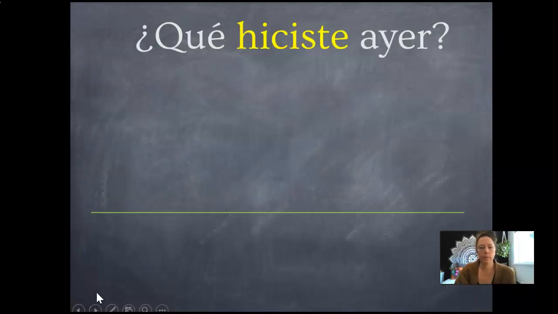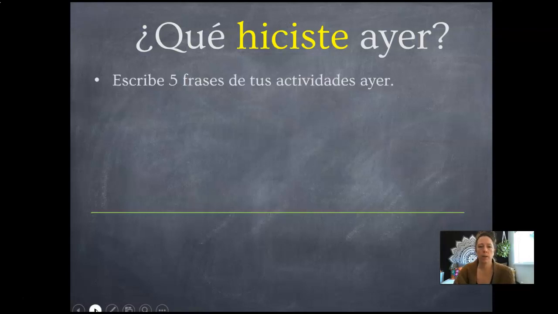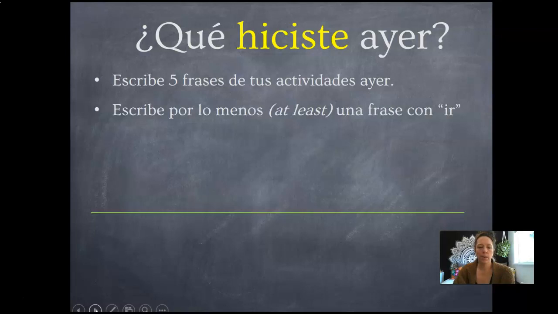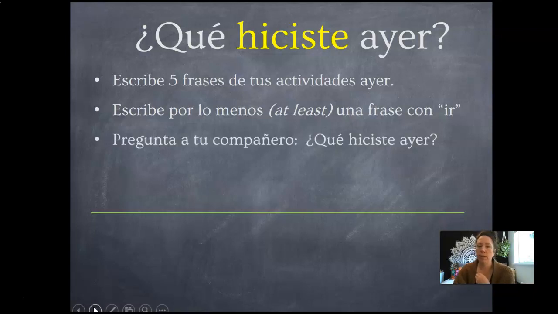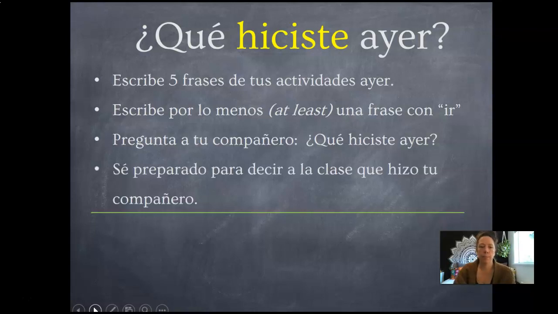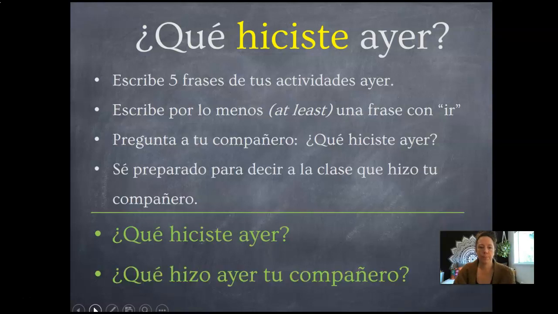Alright, ¿qué hiciste ayer, muchachos? This is a question you should be able to answer in español. And you would do that by using your preterite verbs to answer. So another way to practice, go ahead and write 5 sentences about your activities yesterday. Using at least one with the verb ir, because that's one you would use a lot. And if we were in class, you would ask a partner. And you would share out with a partner. ¿Qué hiciste ayer? ¿Qué hizo ayer tu compañero? That's spelling that conjugation change for the ella form.